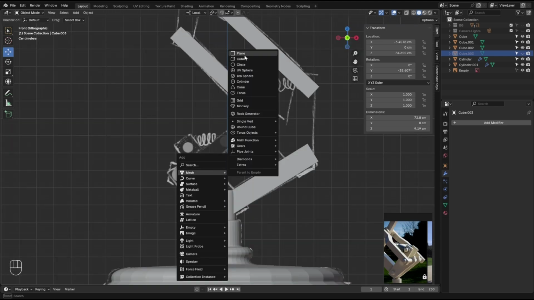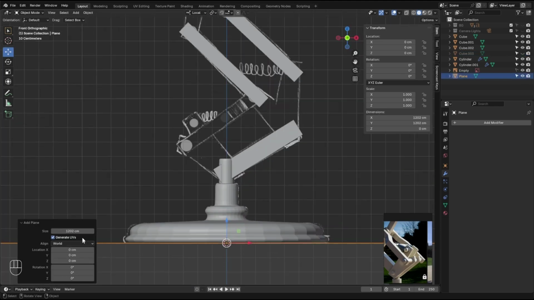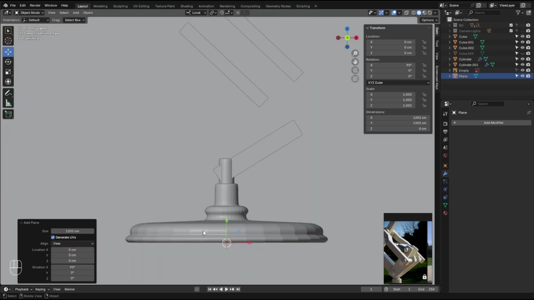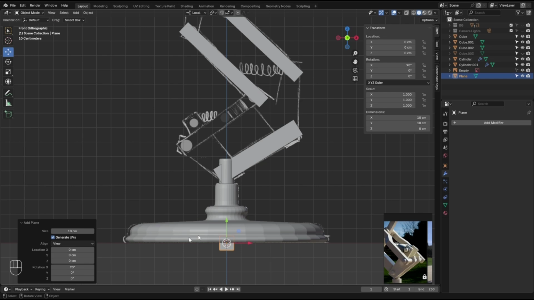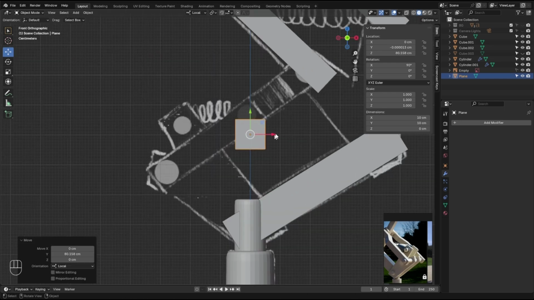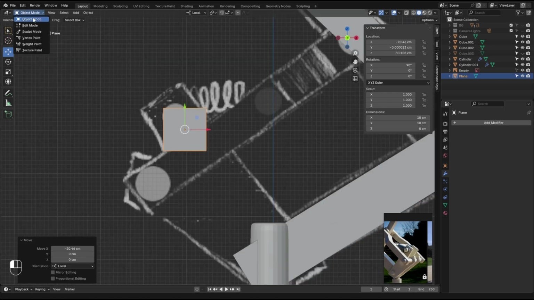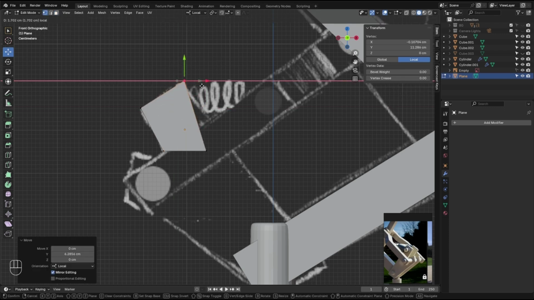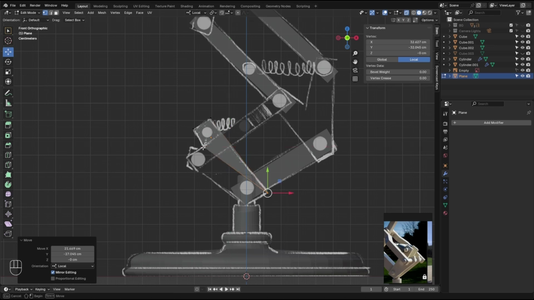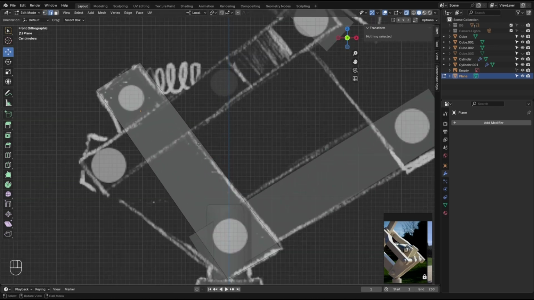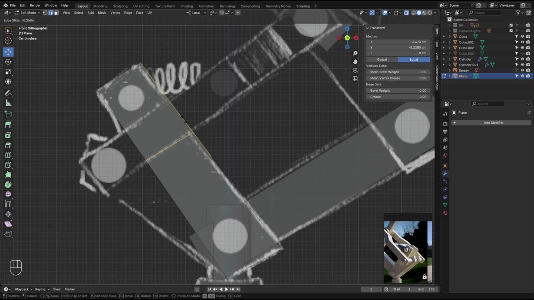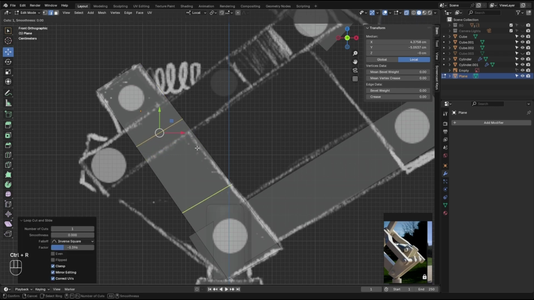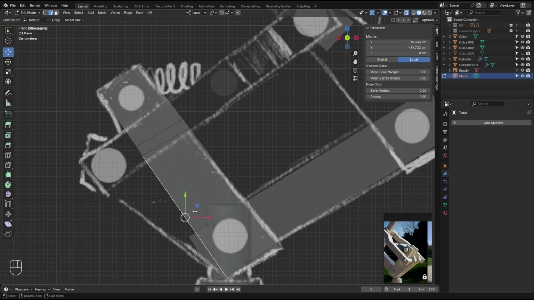So add plane, where is it? Here. Rotate it towards the view, make it way smaller than this, so it goes up right about here. Let's go to edit mode and start messing with the vertices. Let's insert an edge loop right maybe over here, another one right here, and grab this vertex.